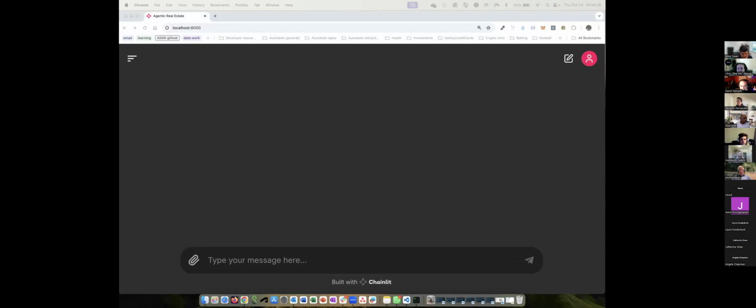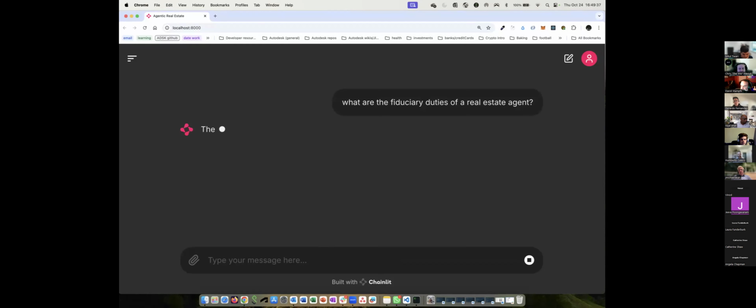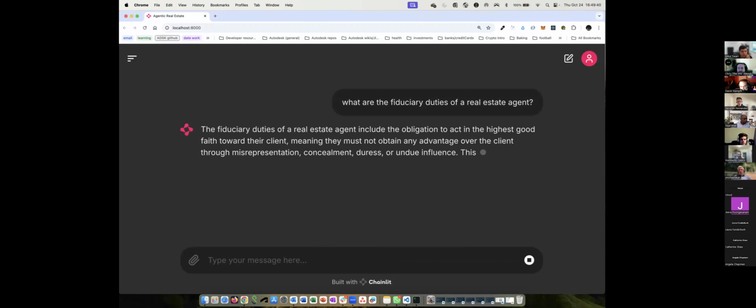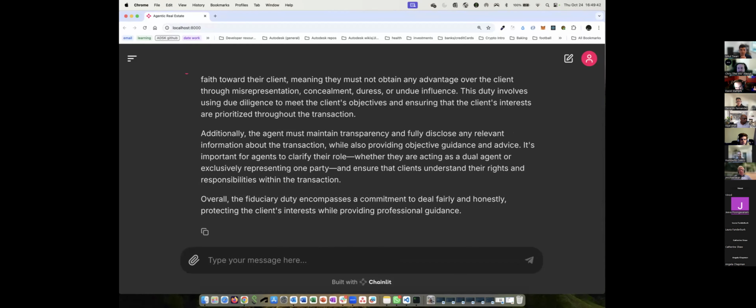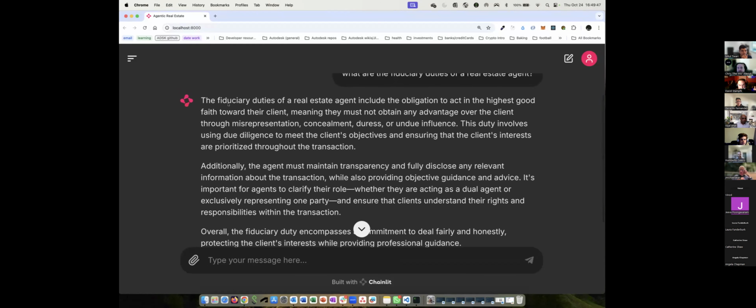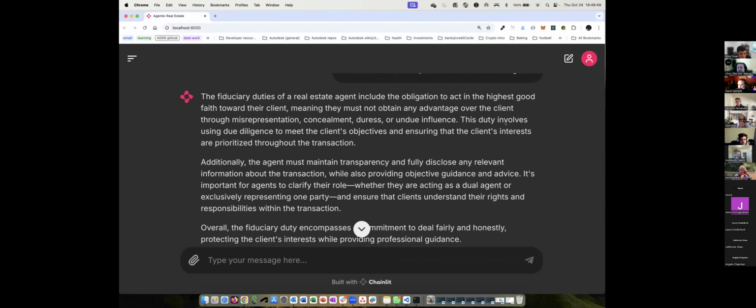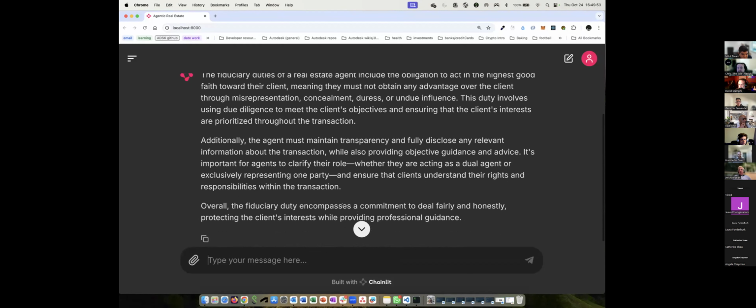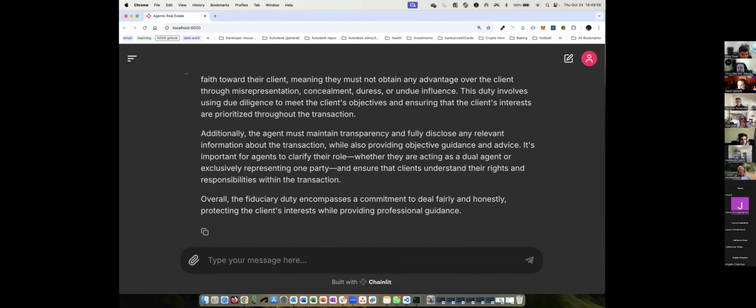I'm just going to give it some basic inputs here so that we can start taking a look and have a flavor of what kind of responses we could see from this real estate agent. So here we see the fiduciary duties, highest good faith toward the client, commitment to deal fairly and honestly, et cetera.